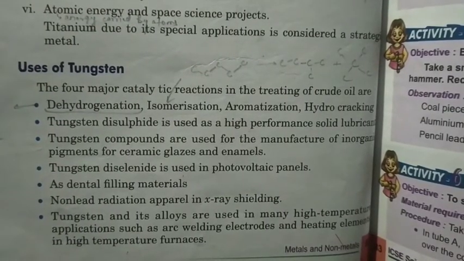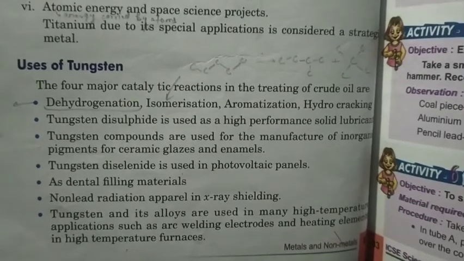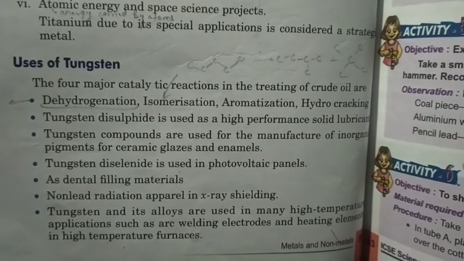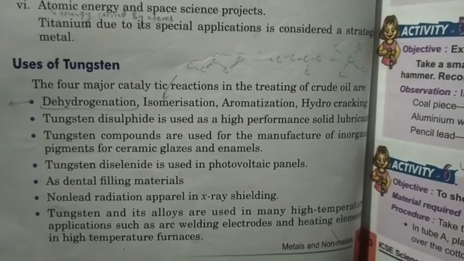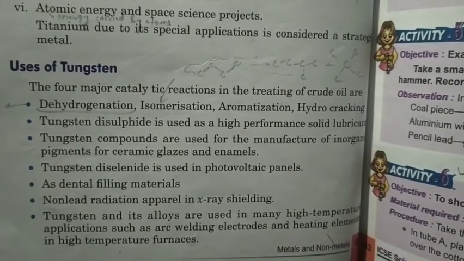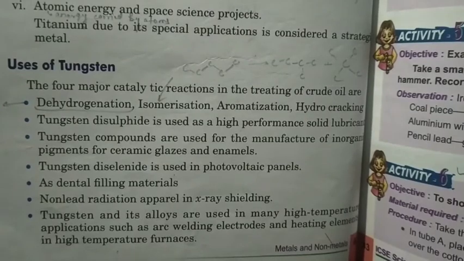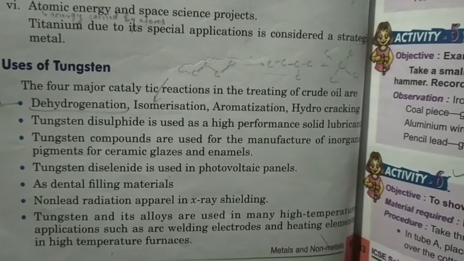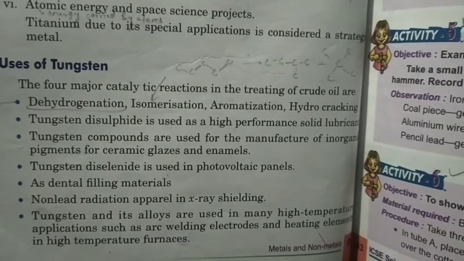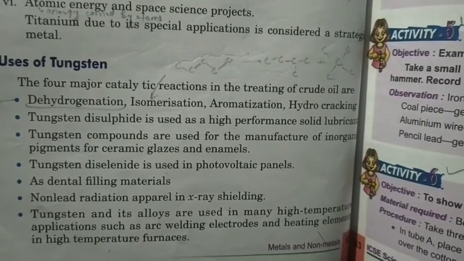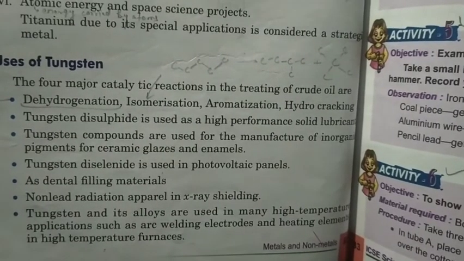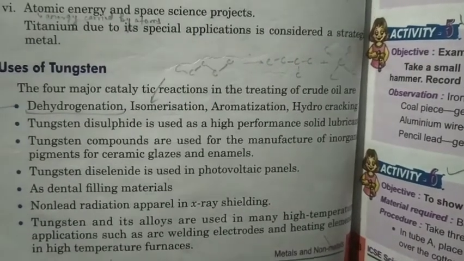So these are the uses of tungsten, where dehydrogenation means removal of hydrogen. Okay, these things you're going to study in the higher classes. Just remember the terms: dehydrogenation, isomerization, aromatization, hydrocracking. Now, important uses are given.